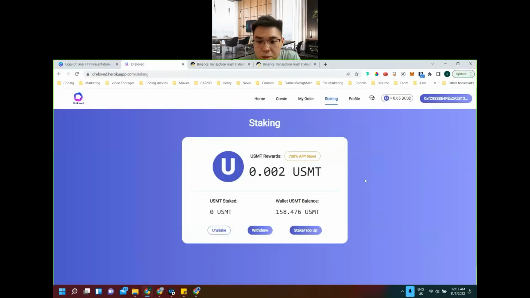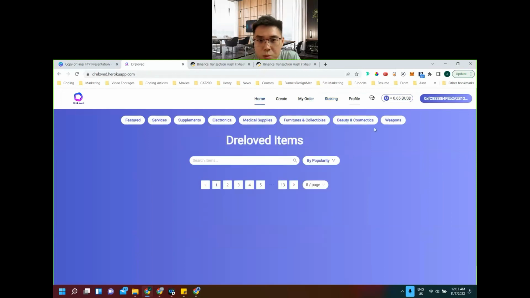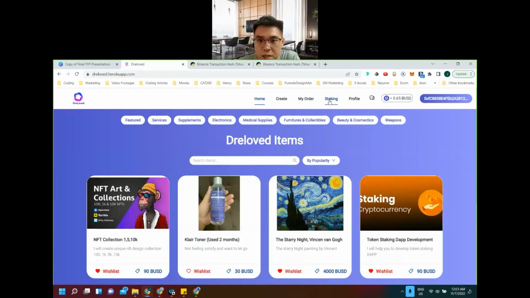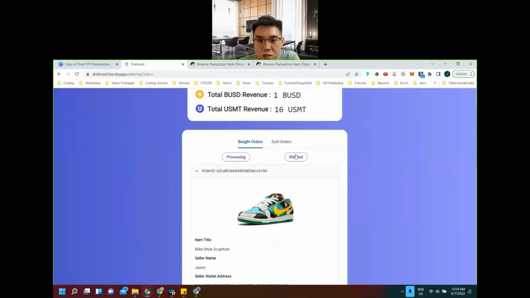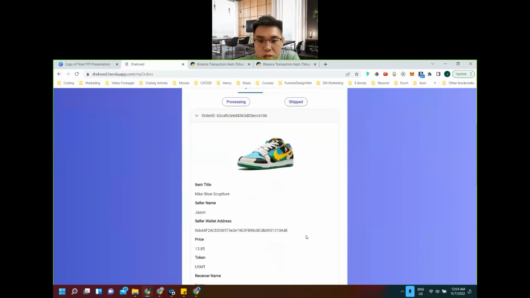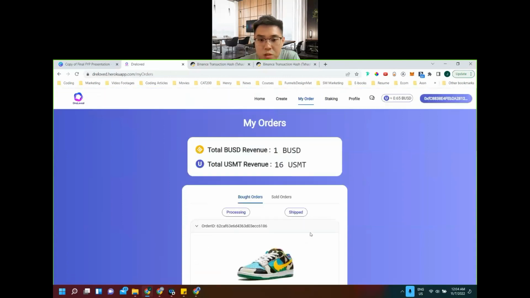So that probably sums up the most important features: the crypto payment and the staking feature, and also some of the order management system, the chatting function that I demoed first, and the profile page. So I already demoed most of the important features here.